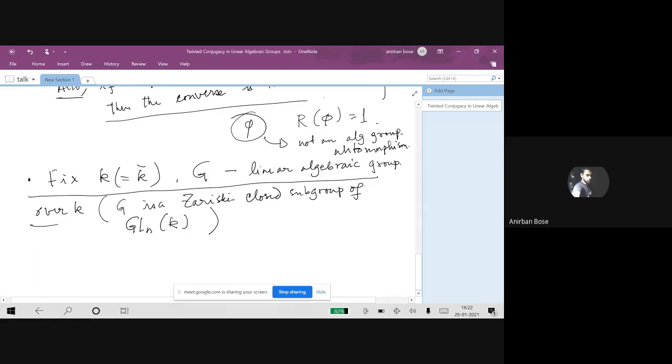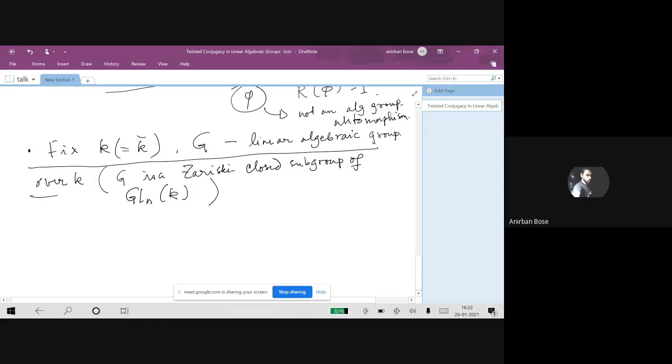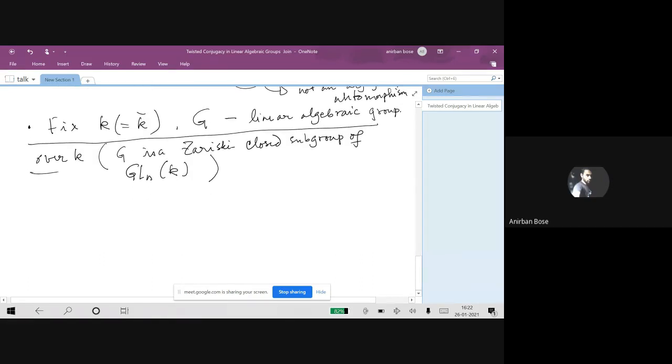That is what we mean by saying that G is a linear algebraic group. And now we want to concentrate only on those automorphisms which are important in this category. So Aut(G), by this set, we mean all algebraic group automorphisms of G.